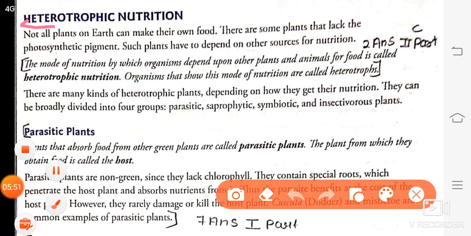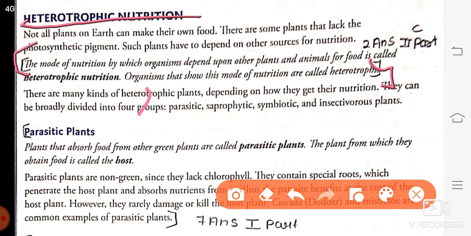First you will put the heading heterotrophic nutrition, and then you will write the definition. The mode of nutrition by which organisms depend upon other plants and animals for food is called heterotrophic nutrition. Organisms that show this mode of nutrition are called heterotrophs. Second point, you will write an example.